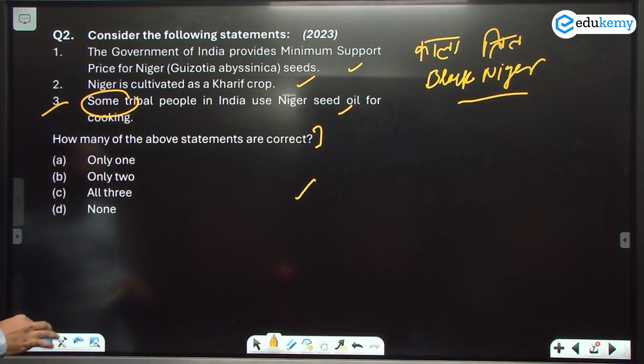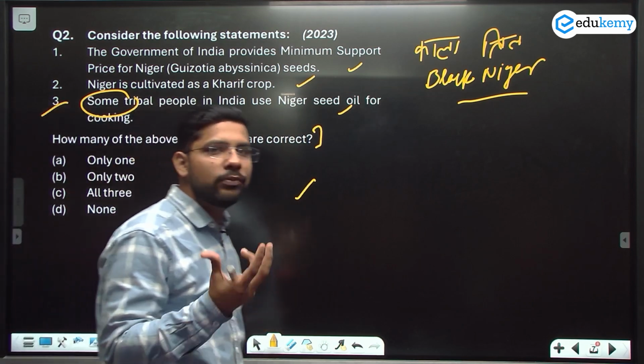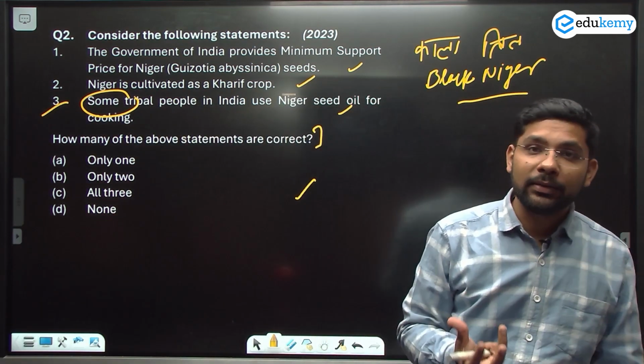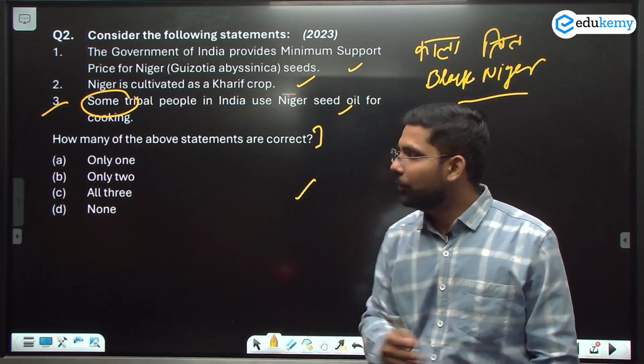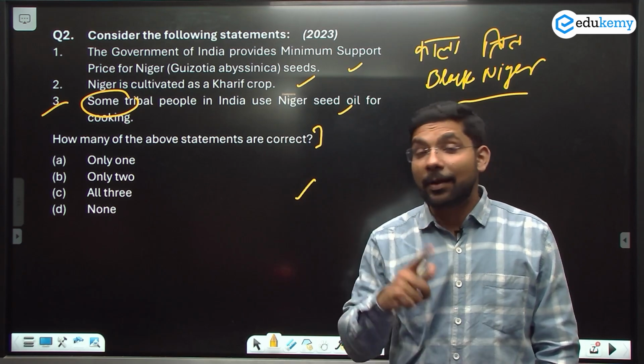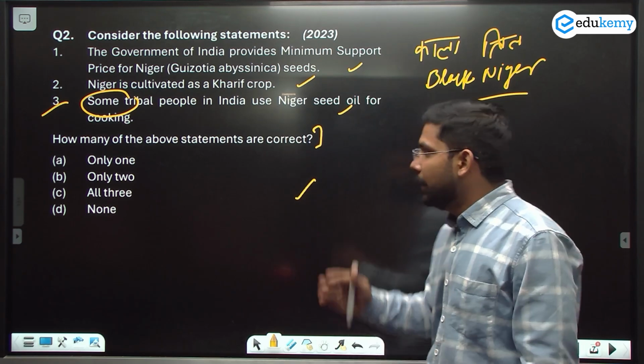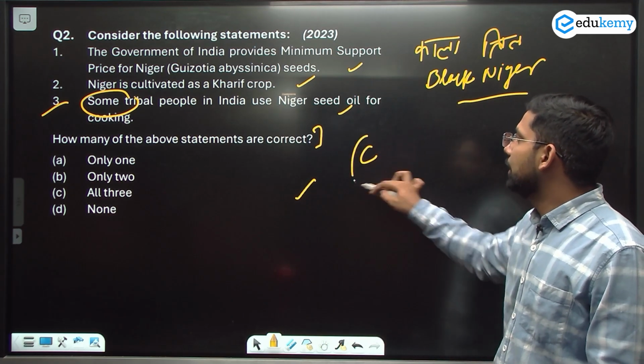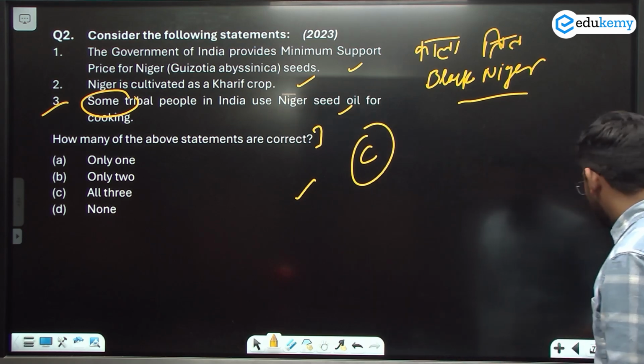In all over India, any tribe, some tribes or other will be using this oil. So you can mark statement 3, where the most issue is. So the answer of this question will be C. The answer is C here. Now let's move to the next question.